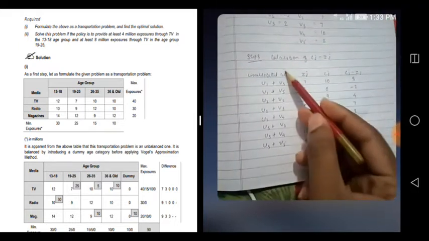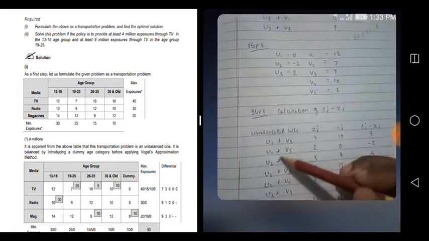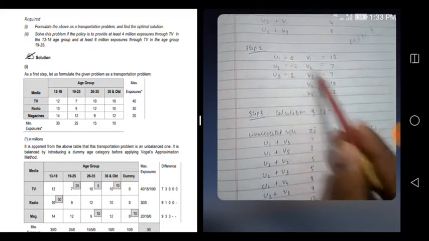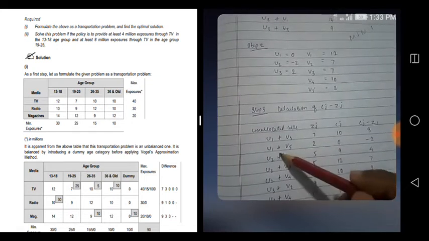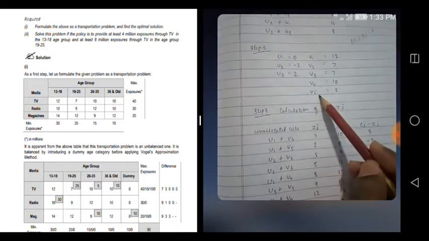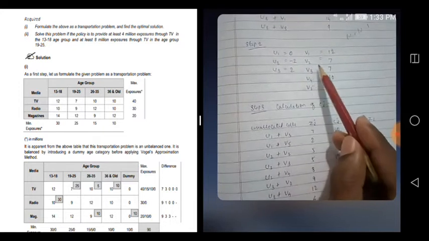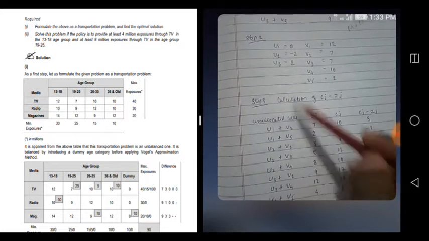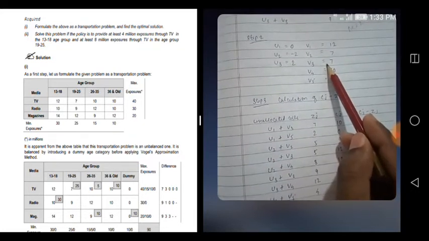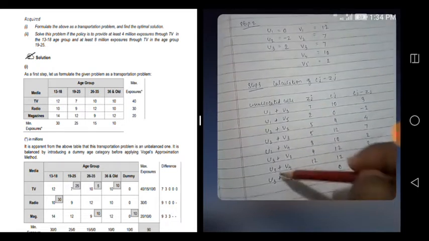Okay, that's what is taken here. Zj is nothing but that, which we take from this table. So see, u1 plus v3, so 0 plus 7. u1 plus v5, 0 plus 2, 2. u2 plus v2, so minus 2 plus 7, 5. u2 plus v3, sorry, minus 2 plus 7, 5. Okay, like that for all these combinations we'll just note this down.